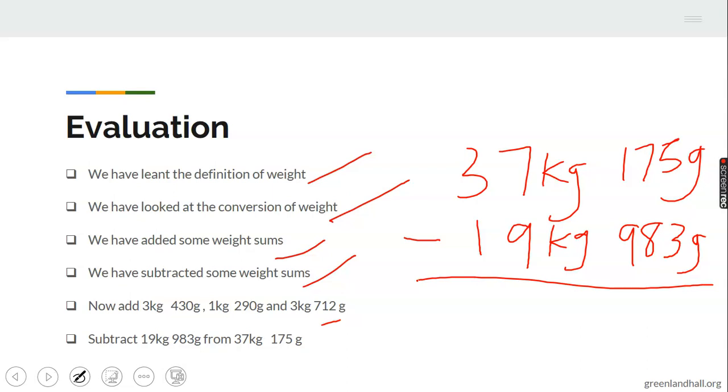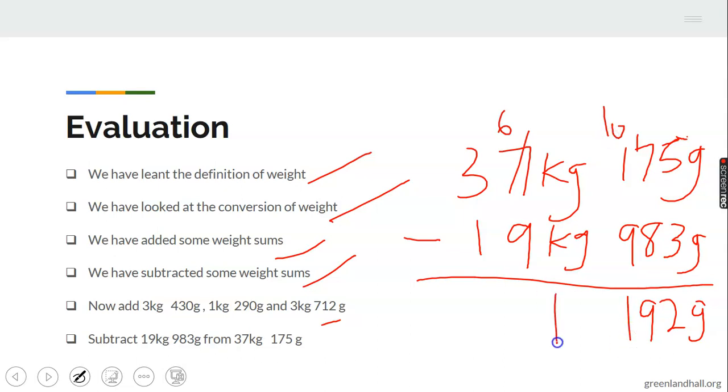Okay, let's see if you have gotten the answer correctly. Don't forget, the first thing you're writing here is what? Your grams. Okay, now we have 5 minus 3. What will it give us? Give us 2. 7 minus 8. Can it go? Okay, we have 17 minus 8. What will it give us? 9. Okay, so we have a 0 here. Then you take 1 from here. You have a 6. 10 minus 9, what does it give us? 1.